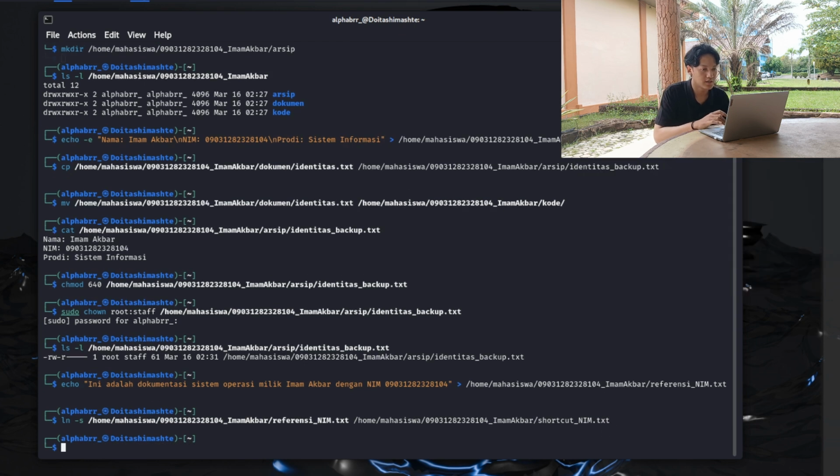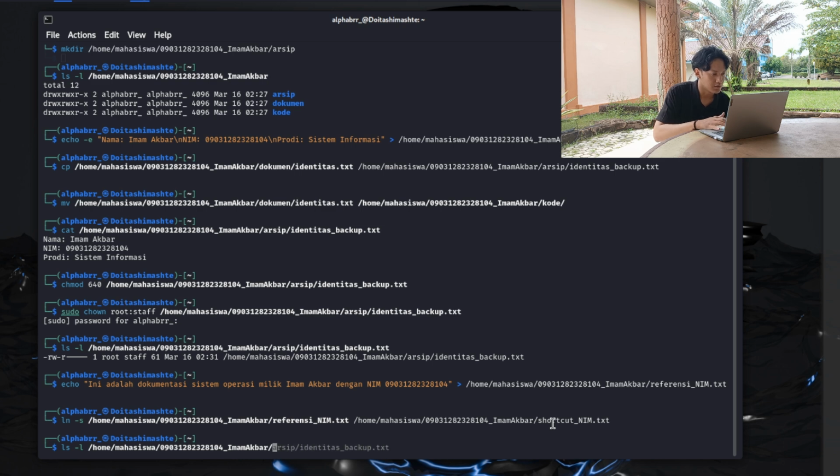Alright, and then step 3. Now we view the file list in the said directory, including the attribute information, to make sure that the links are established using the ls -l command. Okay, so ls -l.